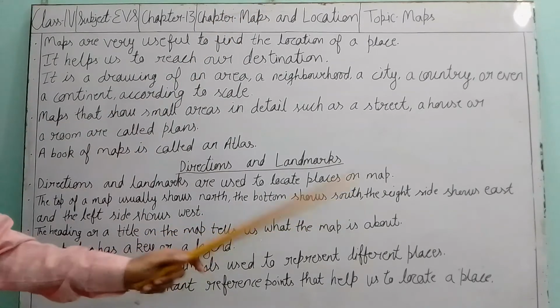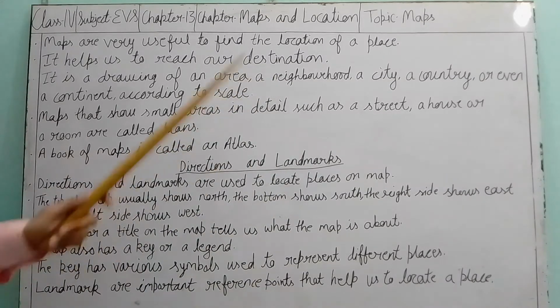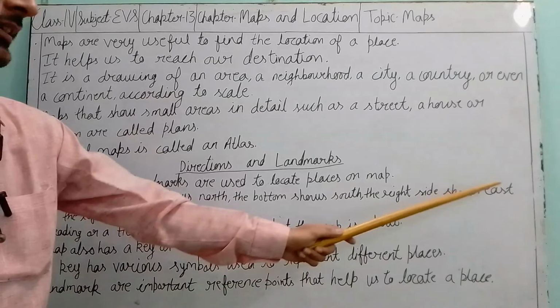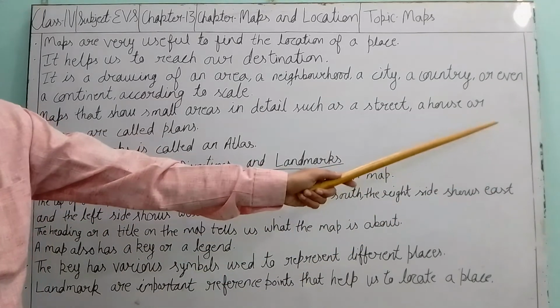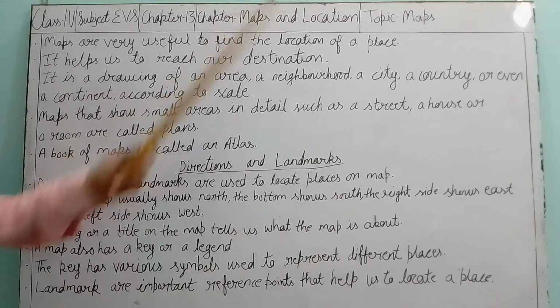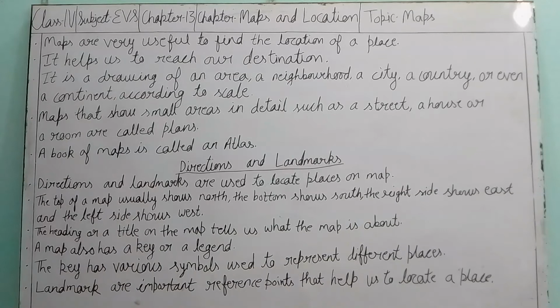The bottom shows the south. The right side shows east. The left side shows the west. So on the map: north, south, east, and west.